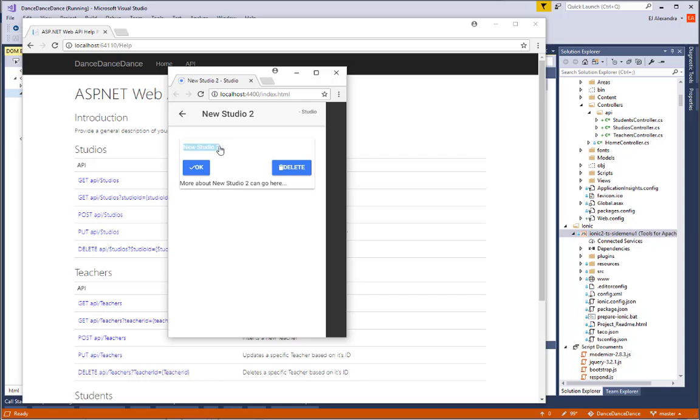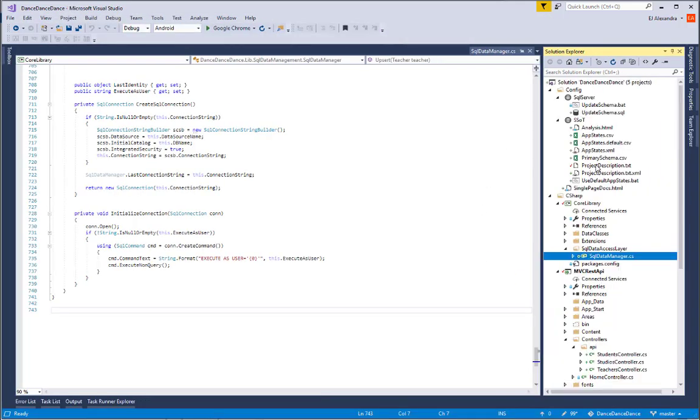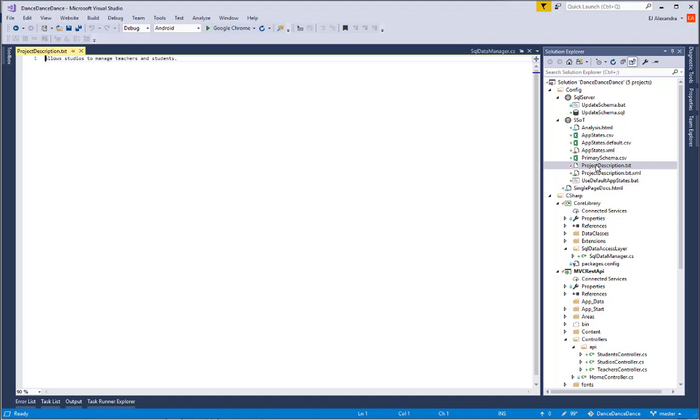So, we have the basic plumbing for our app, but it doesn't yet really work the way we want. We should, for example, be able to add teachers and students that are associated with each studio right here. Also, we may want to be able to do other things with our app as well. Let's see what happens when we update our single source of truth. For example, we might want to also allow studios to submit their best dances for inclusion at local or national dance competitions. Also, teachers and students really belong to specific studios, and teachers are associated with specific dances.